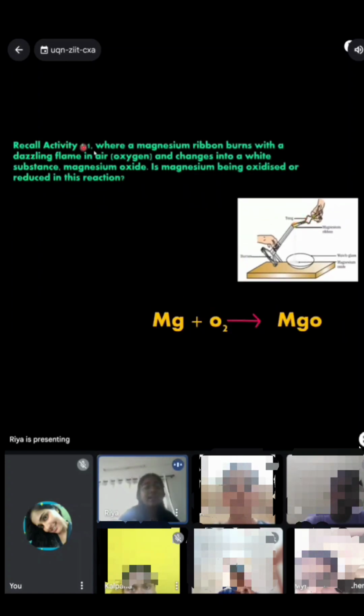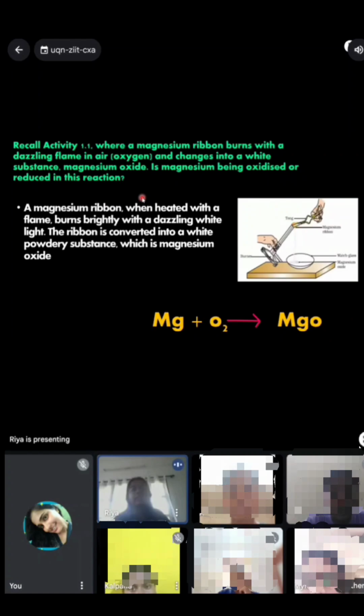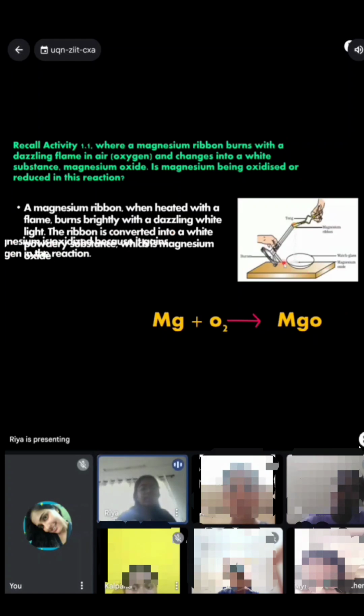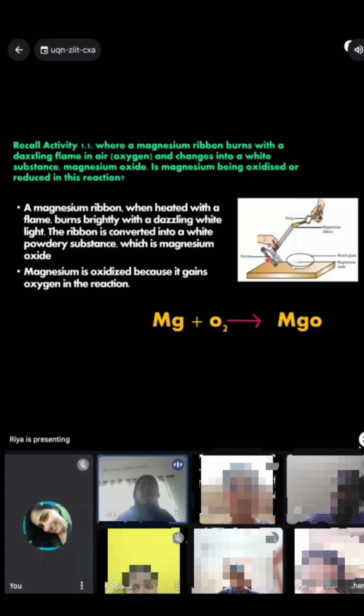Recalling activity 1, where a magnesium ribbon burns with a dazzling flame in oxygen and turns into a white substance called magnesium oxide. So is magnesium being oxidized or reduced in this reaction? We already know that it burns with a white bright flame, and it is converted into magnesium oxide. Magnesium is gaining oxygen, so yes, it is being oxidized.